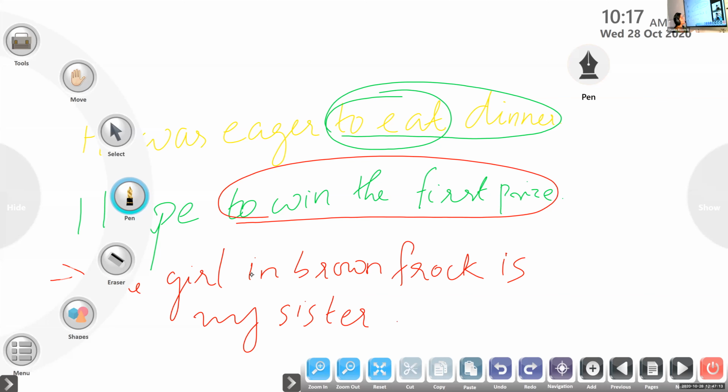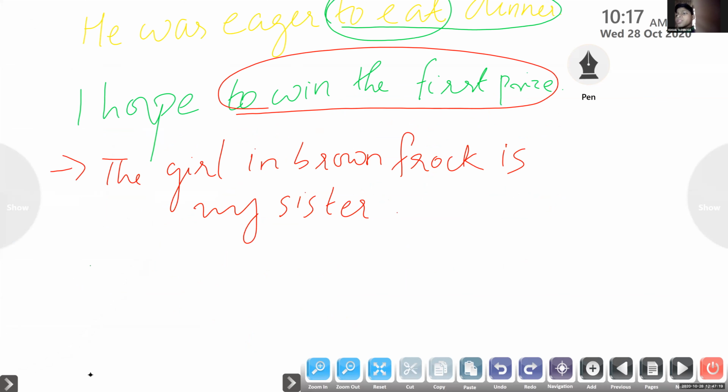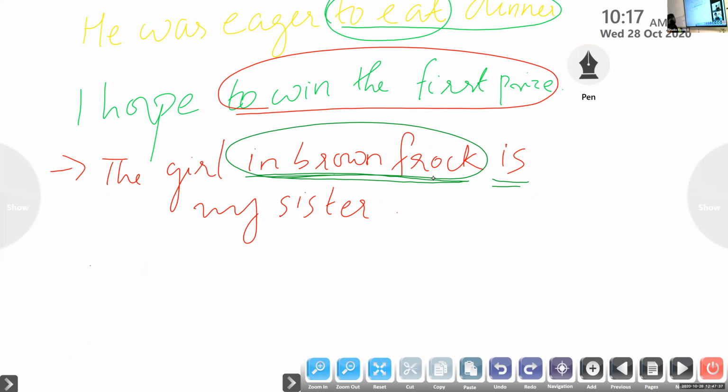So Ismail Suhaim, can you pick out the phrase used in the sentence? In brown frock. Excellent. In brown frock. It's a group of words without a verb. You cannot choose this because is an auxiliary verb which functions like a finite verb which shows a tense. So these are the group of words without a finite verb. So we can label it as a phrase.